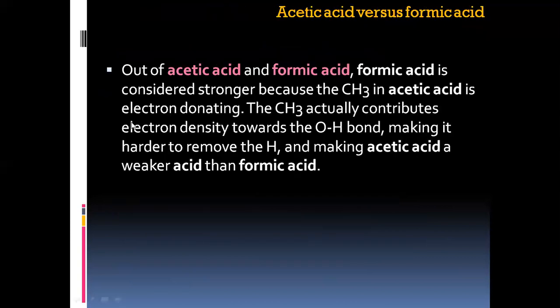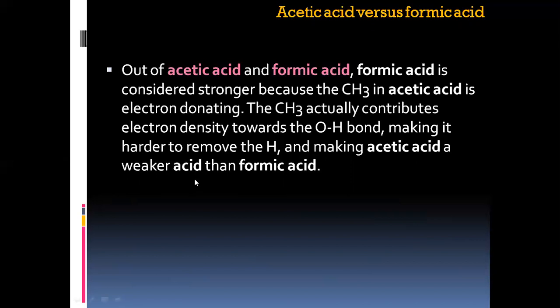Here we have a comparison between some set of acids. So first we shall go with acetic acid, CH3COOH, and formic acid, that is HCOOH. In case of acetic acid, the pKa value, that is the acid dissociation constant value, is 4.76. But in case of formic acid, it is 3.75.